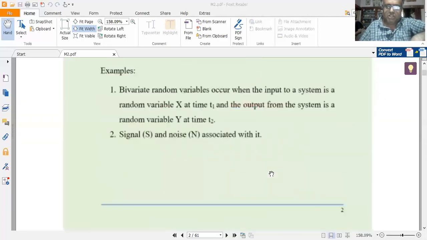Typical examples are bivariate random variables, which occur when the input to a system is a random variable X at time t1, and the output from the system is a random variable capital Y at time t2. Apart from that, signal S and noise N are usually associated with it. If I am making a call to my friend through my mobile, some form of noise would definitely be associated, because we cannot have noise-free transmission in practice. Theoretically we say it is noise-free transmission, but practically there would be some small amount of noise here and there. That's why there would be some amount of signal S and noise N associated with it.